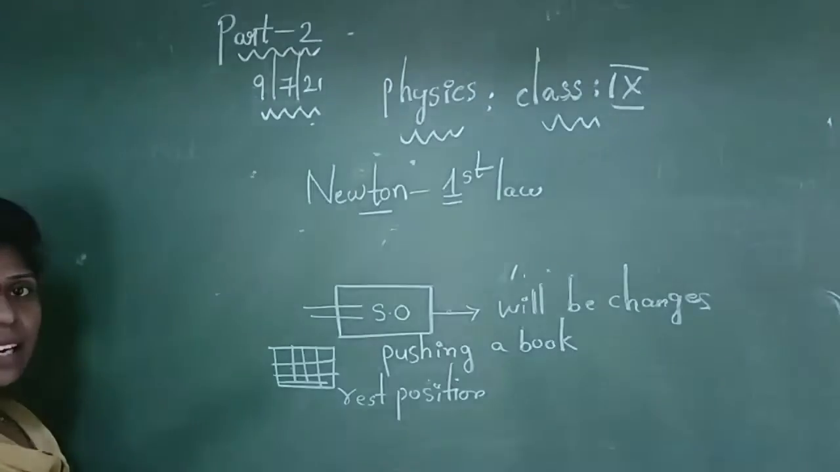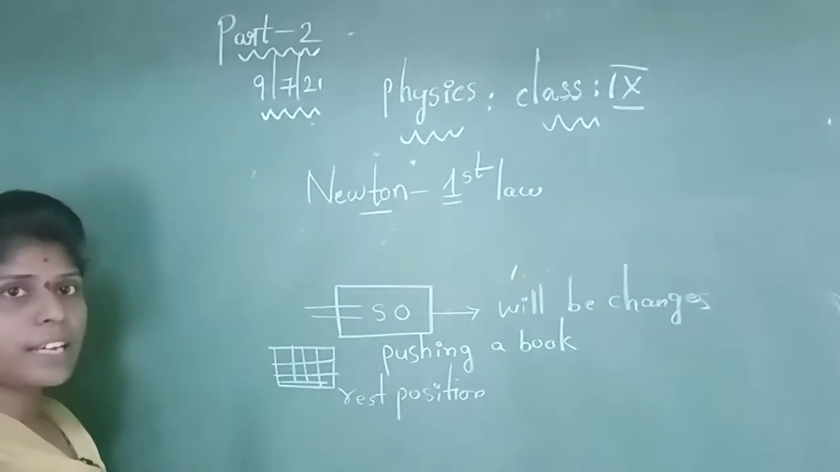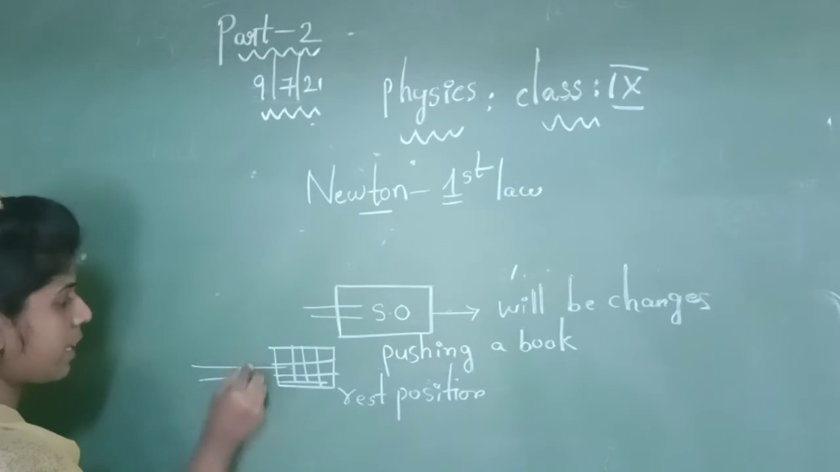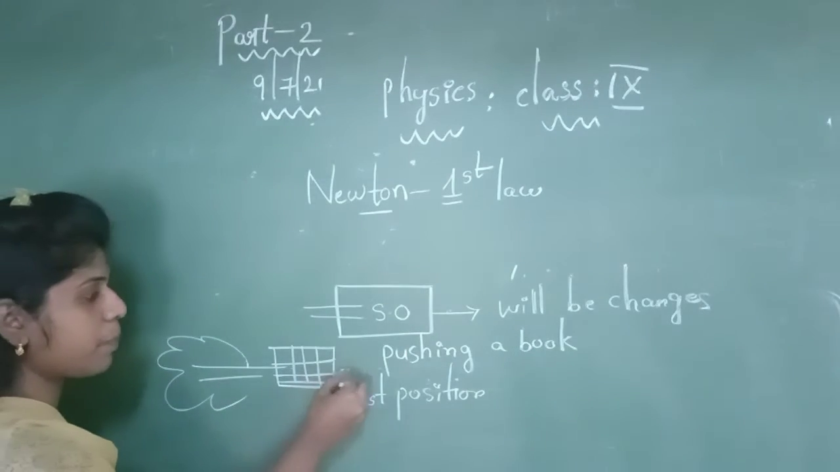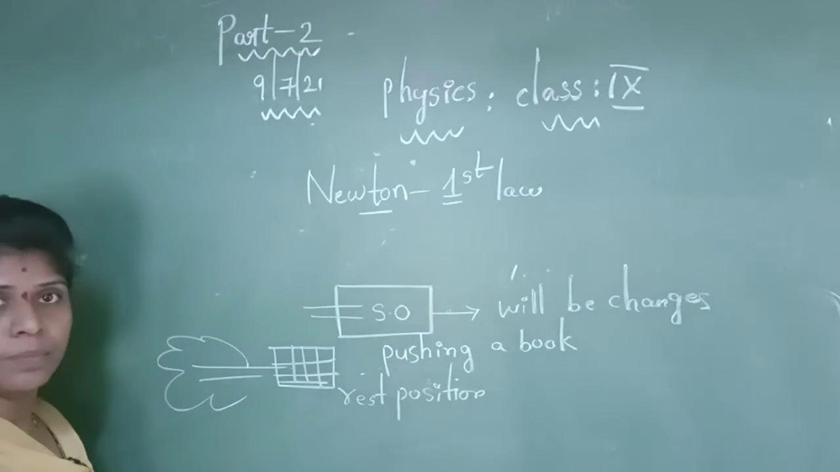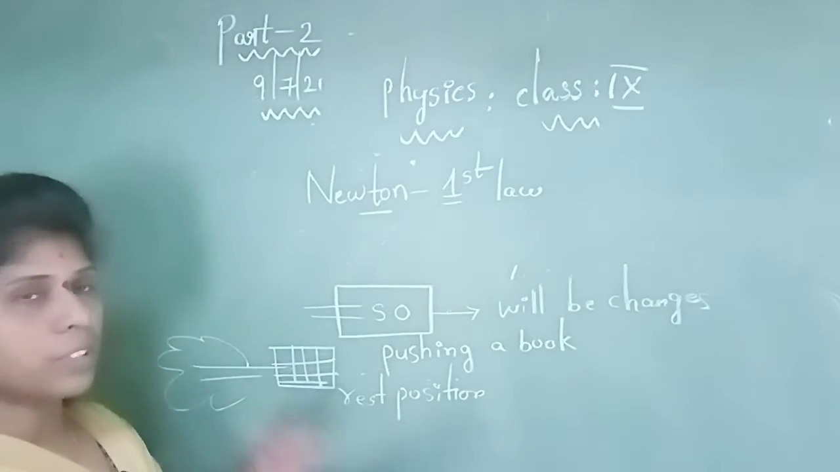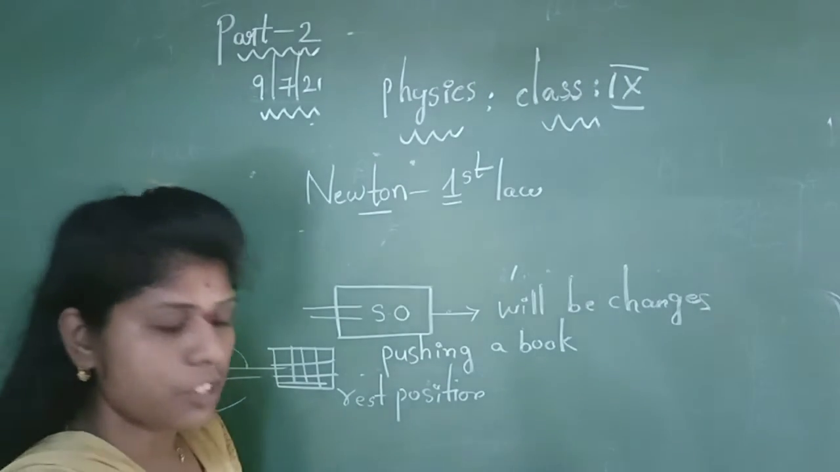But in the second case, initially I am applying a little bit of force on the surface of the book. Here one of the persons is applying force. Ultimately what happens? The book begins to change its position. Okay, that is the meaning of Newton's first law. Until we apply the force, the object remains at rest position.